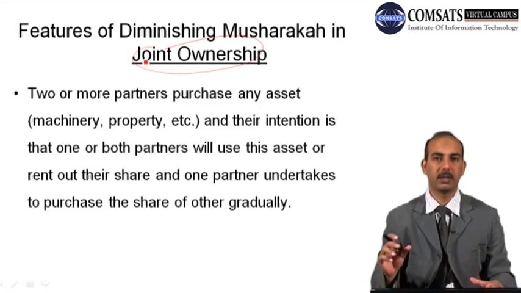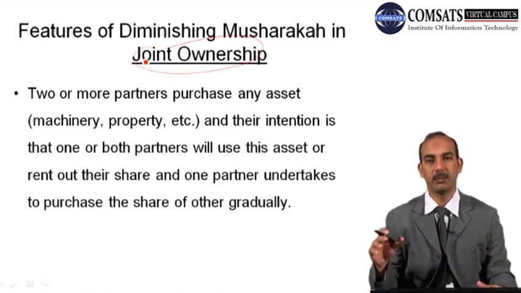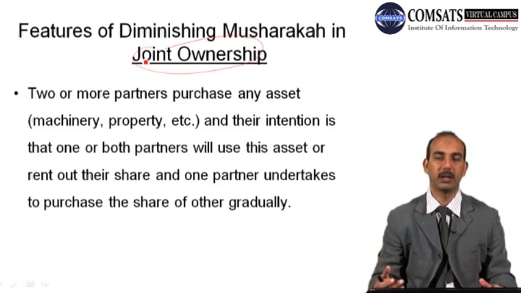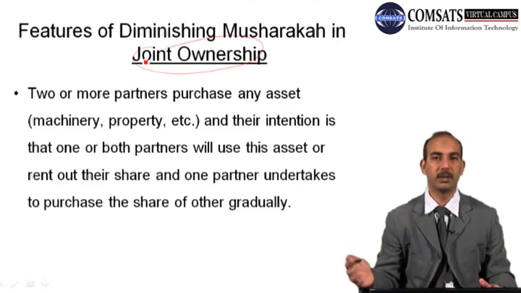Whereas in case of joint venture, the partners get together and join their resources to invest in a particular business. The profits of that business they share according to the agreement, and the losses according to their investments, and then one of the partners will purchase the share of the other partner gradually.